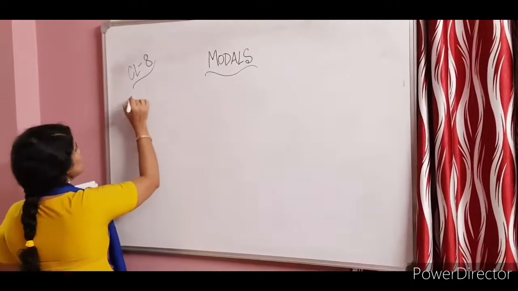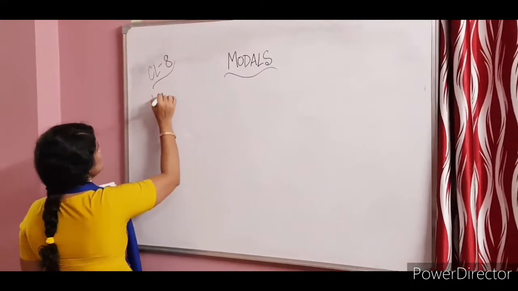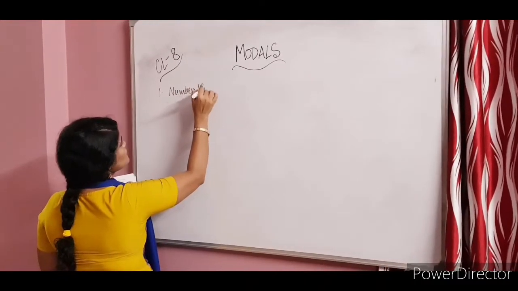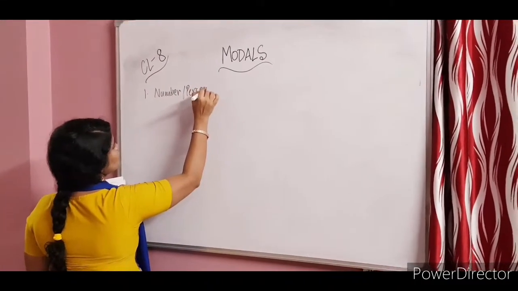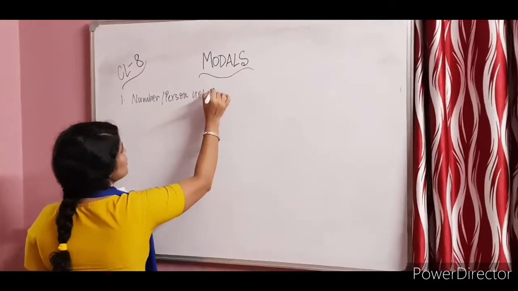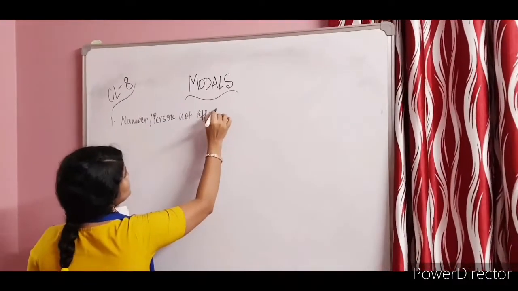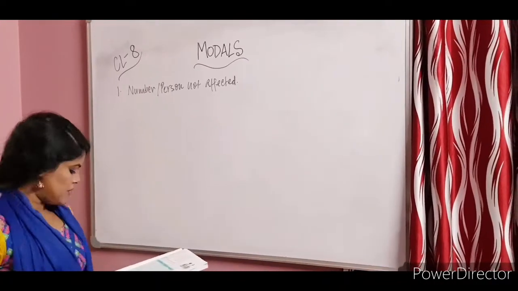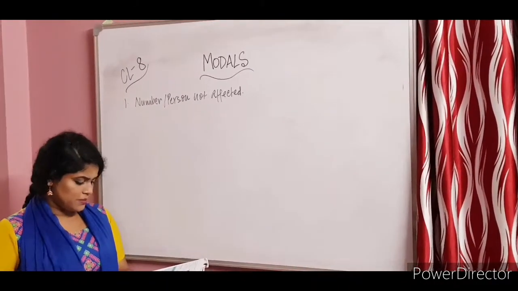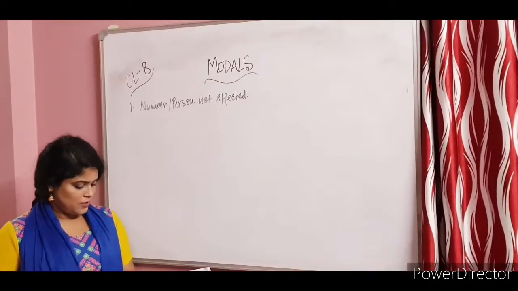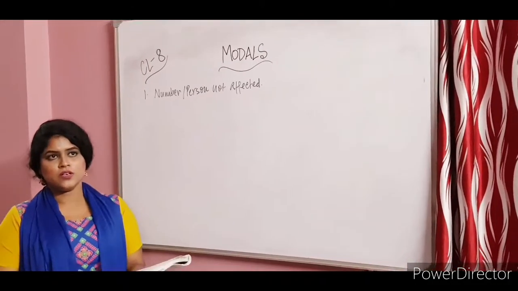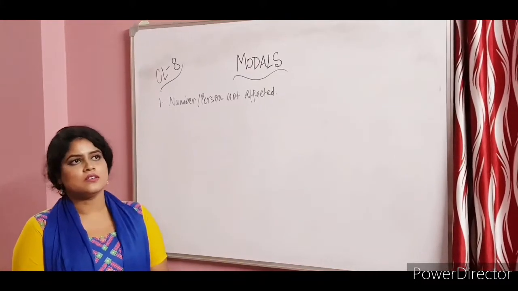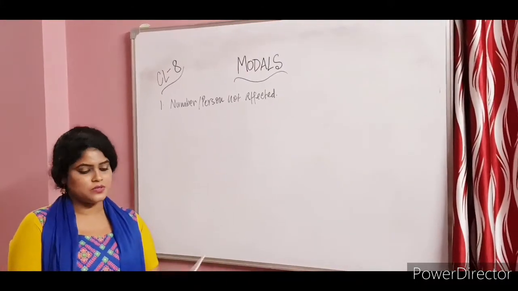So the first one is that the number of persons is not affected. She can play the piano, you can play the piano, I can sing, we can put up a great show. They may go, we may go. So you can use it with the singular subject as well as the plural subject.